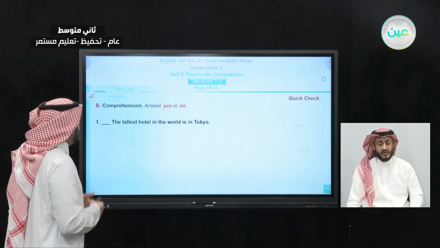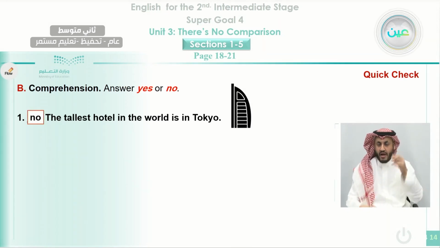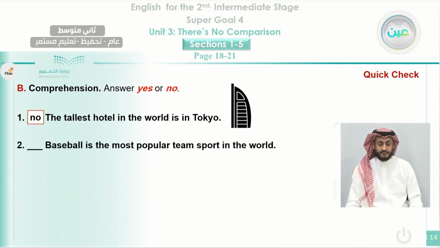Now, number one here, you need to check if it is true or false. You can write true or false, or you can say also yes or no. The tallest hotel in the world is in Tokyo. No, it's not correct. That's no. Why? Because it is in Dubai. That is Burj Al Arab.